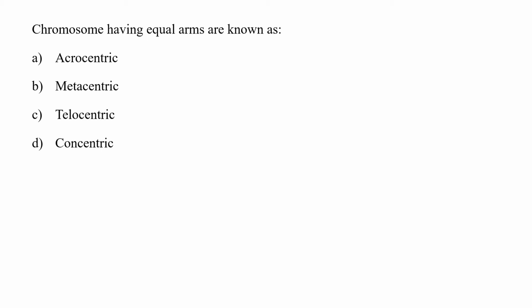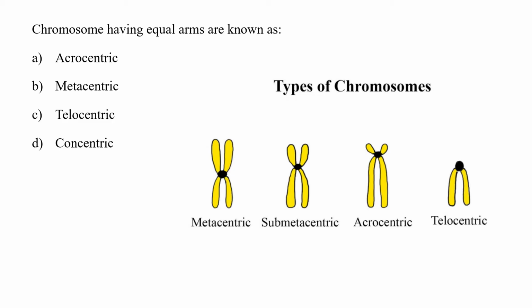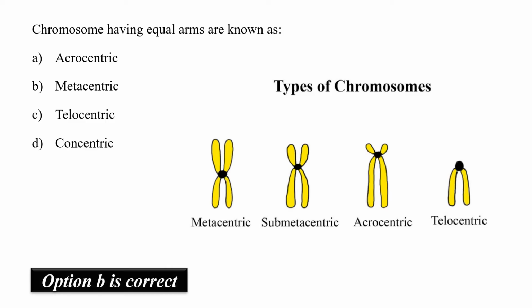Chromosomes having equal arms are known as acrocentric, metacentric, telocentric, or concentric. If you see in the figure, based on the position of the centromere, chromosomes can be categorized into various categories like metacentric, where the medial centromere is there and the chromosomes have equal arms. Submetacentric, where the subterminal centromere causes one short arm and one larger arm of a chromosome. Acrocentric, where the centromere is terminal and one of the arms is very large while the other arm is very small. So hence chromosomes having equal arms are known as metacentric or option B.